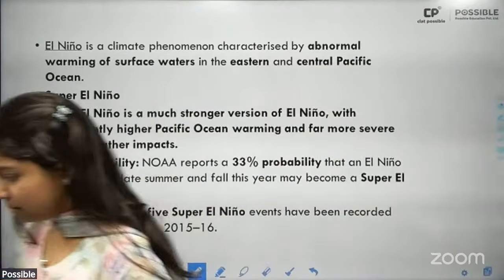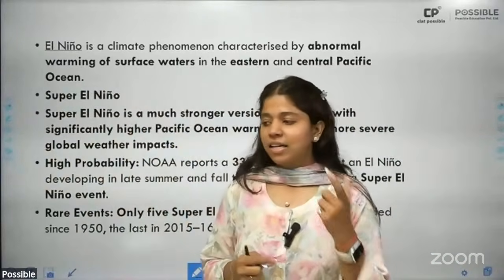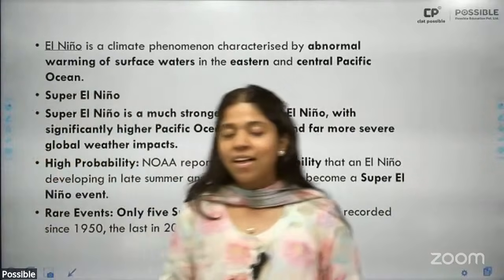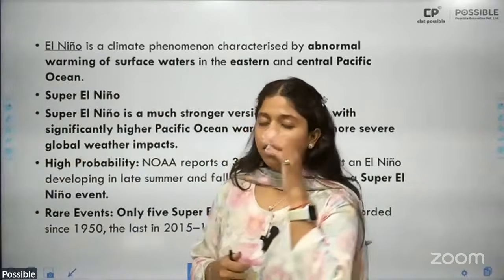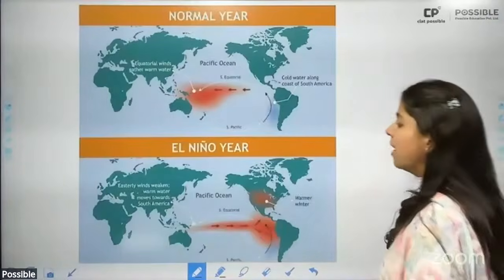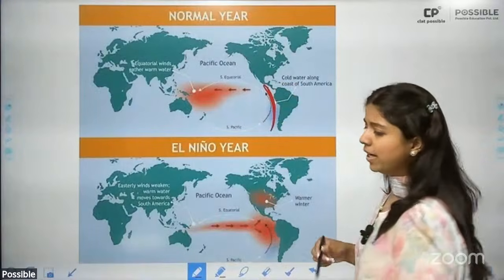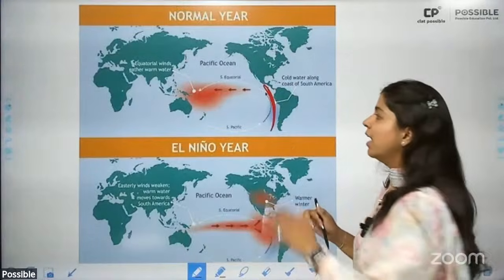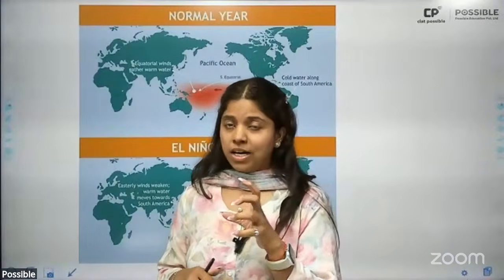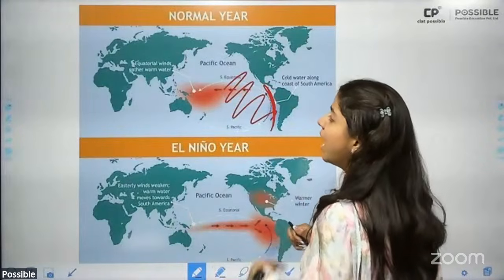Okay. This year we are anticipating an El Nino. What is El Nino? All right. Now, El Nino is basically a phenomenon which occurs along the coast of Peru in South America. All right. This particular El Nino is a warm ocean current which warms up the entire Pacific Ocean, and this